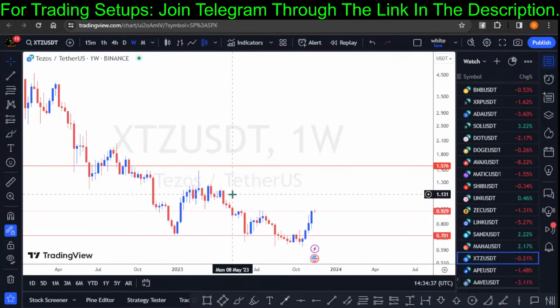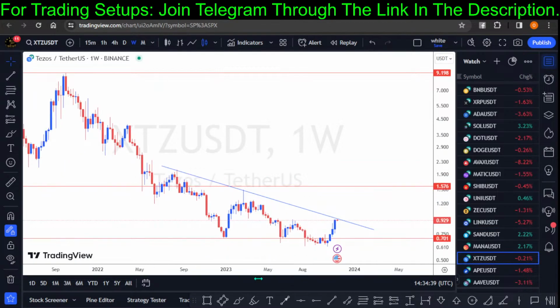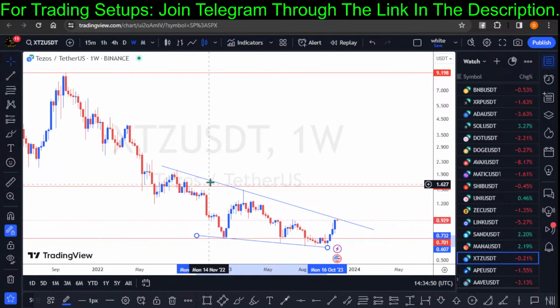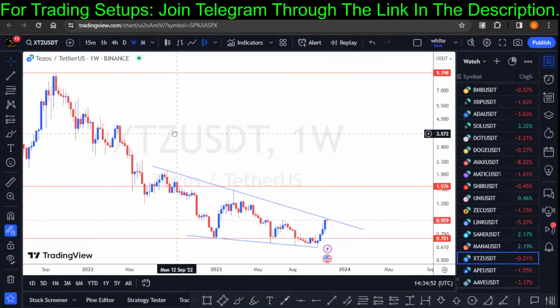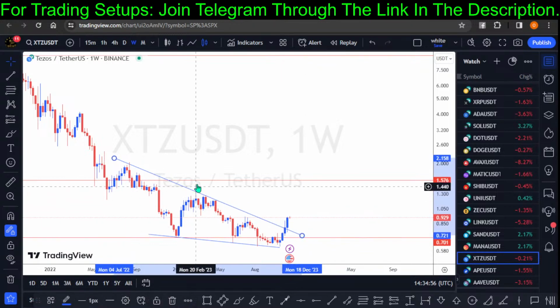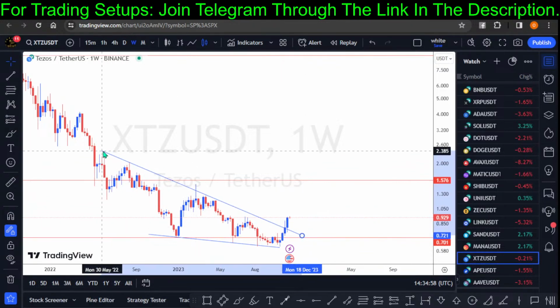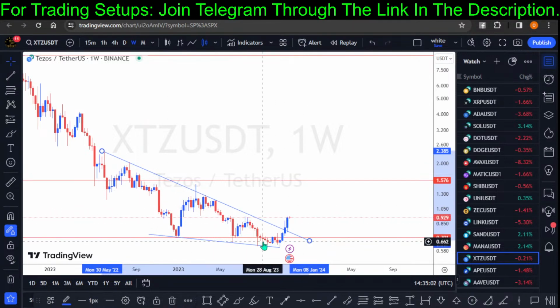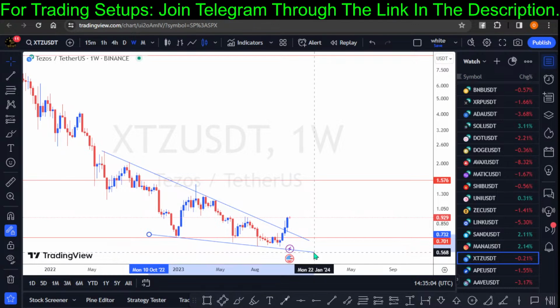We have Tezos right here, and I'm still monitoring this to see if price is going to break out of this structure. It's not yet confirmed, right? But some traders could have made some entry if they tried to ignore the high of this bar right here. So if you have your trend line from this structure to capture the swing right here, you could have been in this trade. That's if you are analyzing this market.